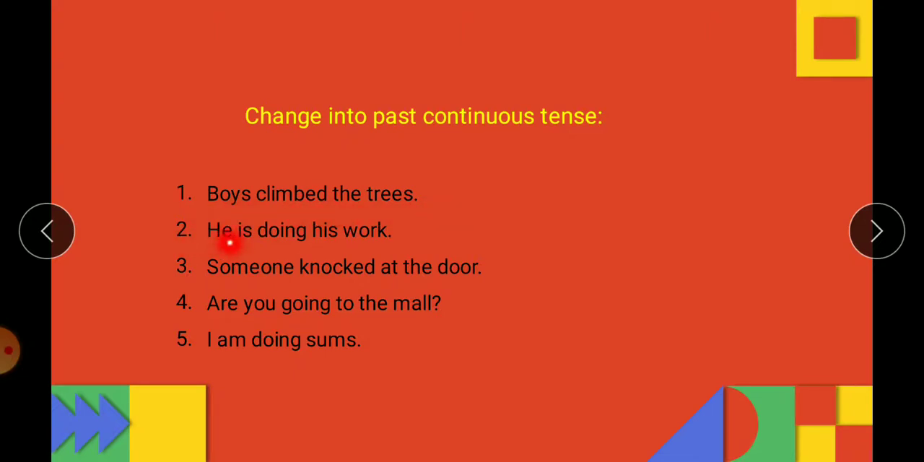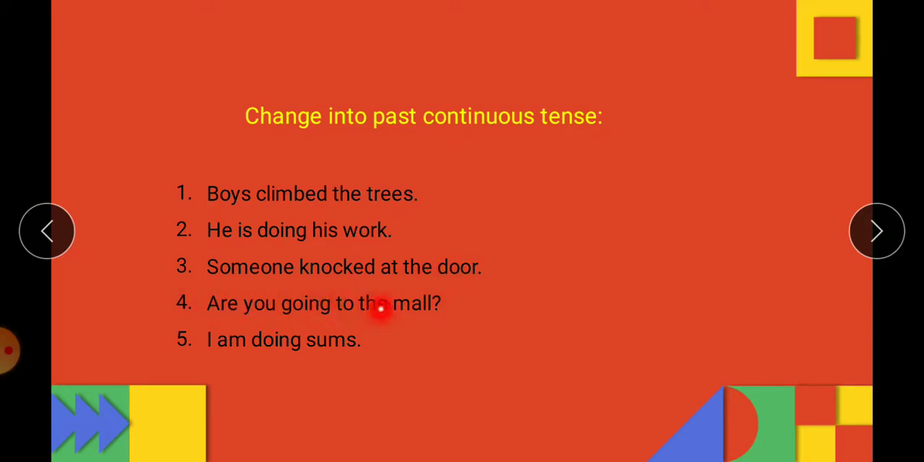He is doing his work. Now doing is already in ing form, so we will not change the verb, but we will change the helping verb. Is will be changed to was. He was doing his work. Someone knocked at the door. Now knocked is the verb. We will change it into ing form. Knocking. Someone was knocking at the door.